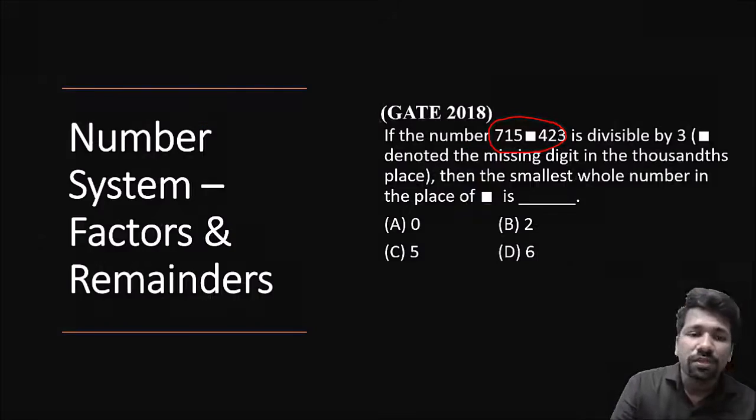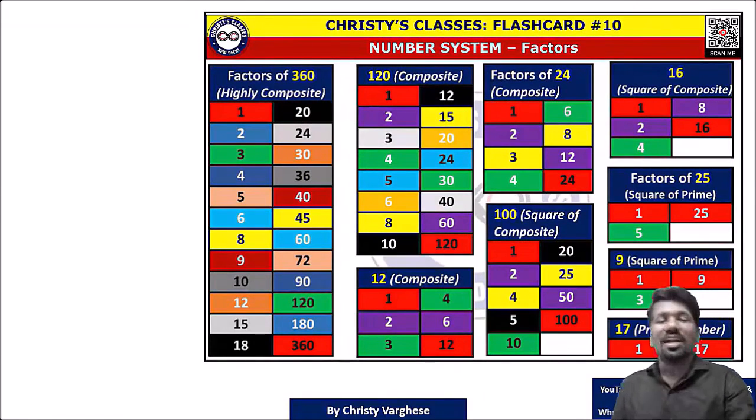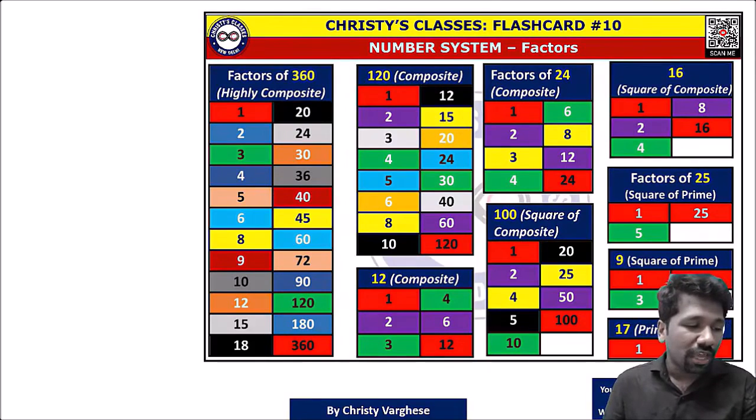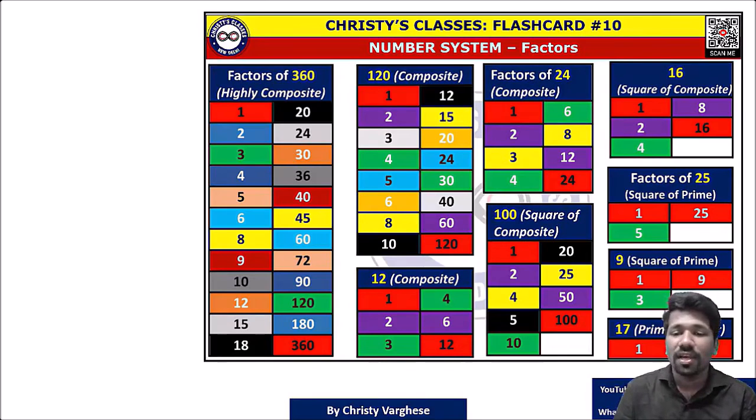Now, this test of divisibility is very important. Then what else? Factors. For example, I always start factors chapter with this question. Can you tell me why we have 360 degree in a circle central angle? Why is it 360? Why can't it be some other angle? That is also connected to factors. There you should know what are highly composite numbers. 360 is a highly composite number. That is one of the reasons 360 is considered as the central angle of the